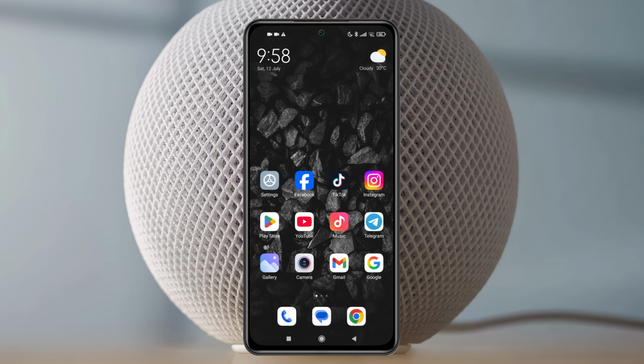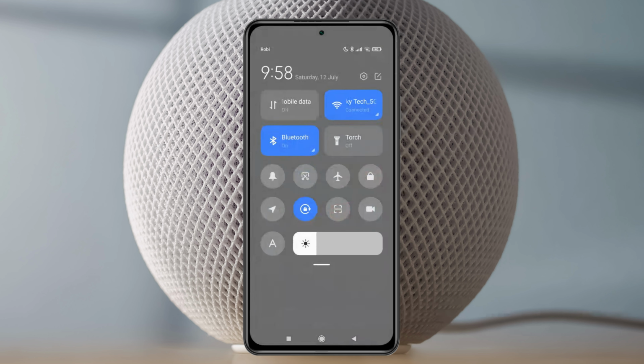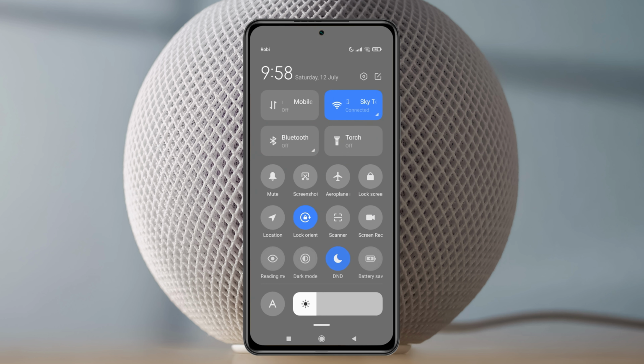Well, so now to fix the problem, before you do anything, swipe down from the very top and turn off the Bluetooth from here, and then swipe down again and be sure to turn off the Do Not Disturb mode.